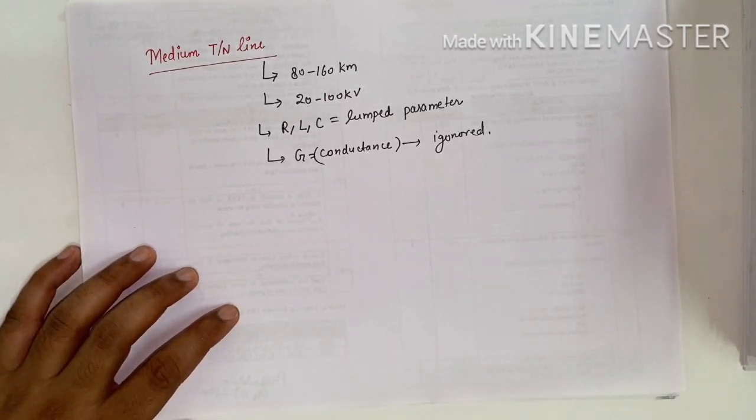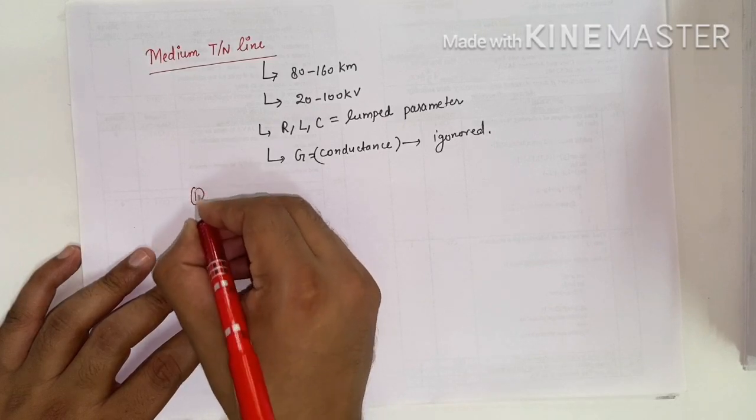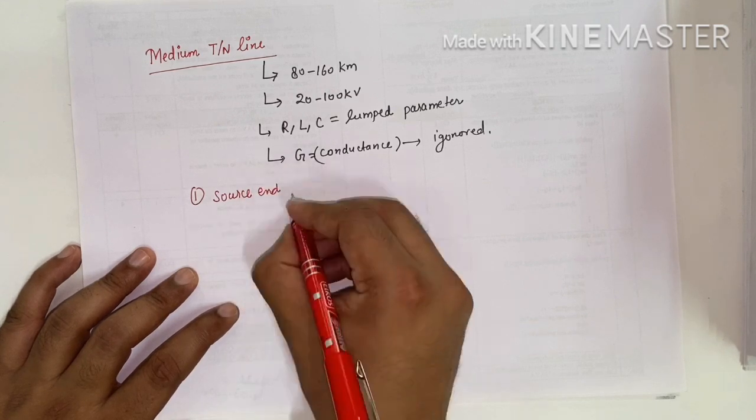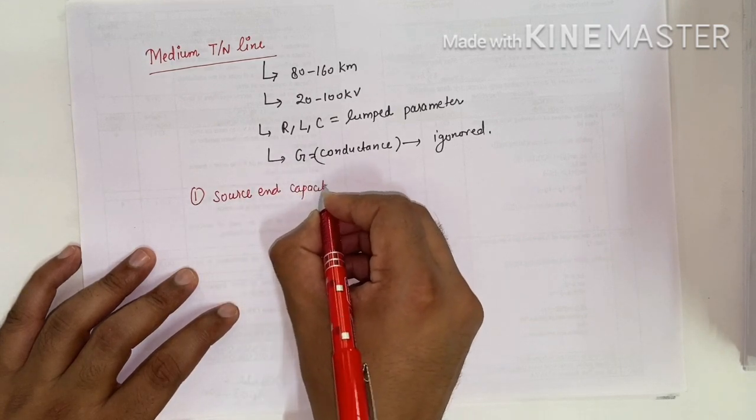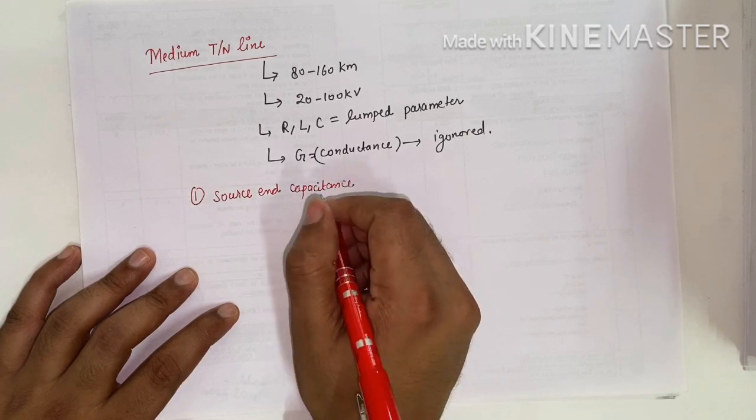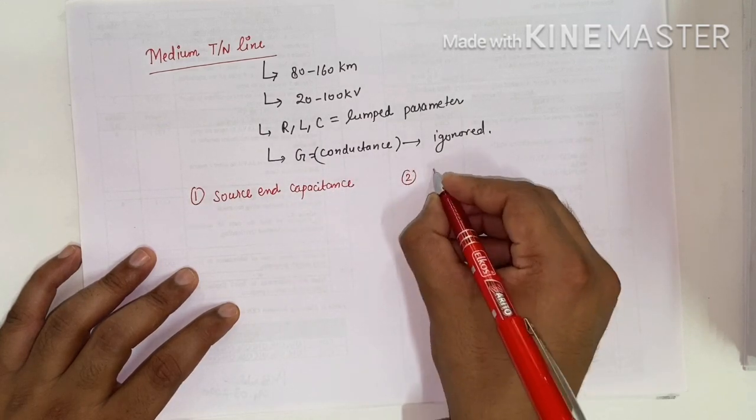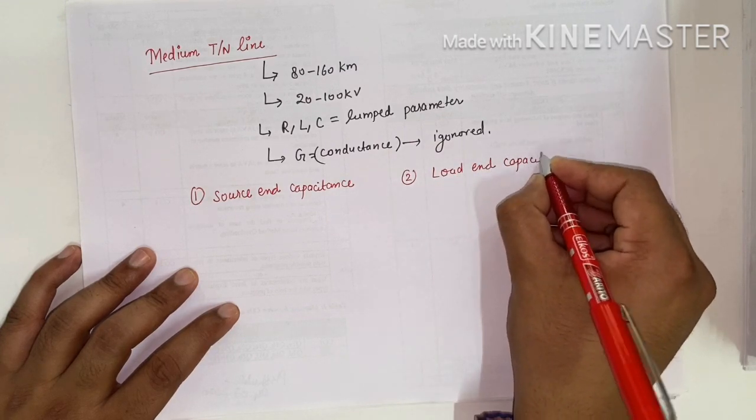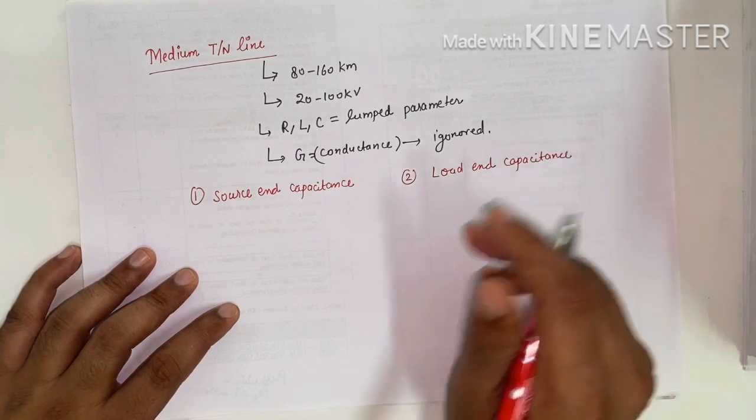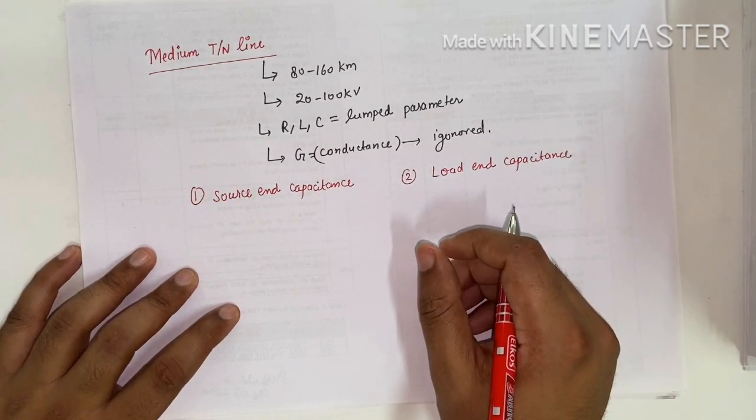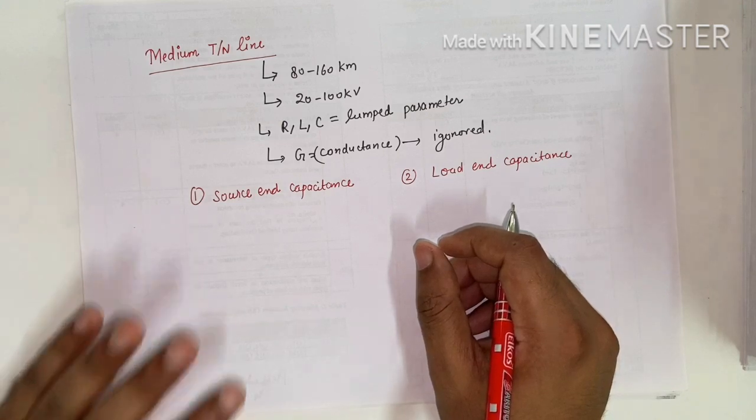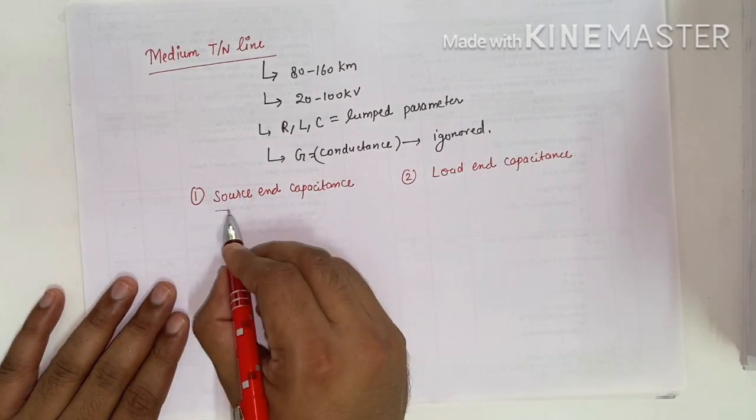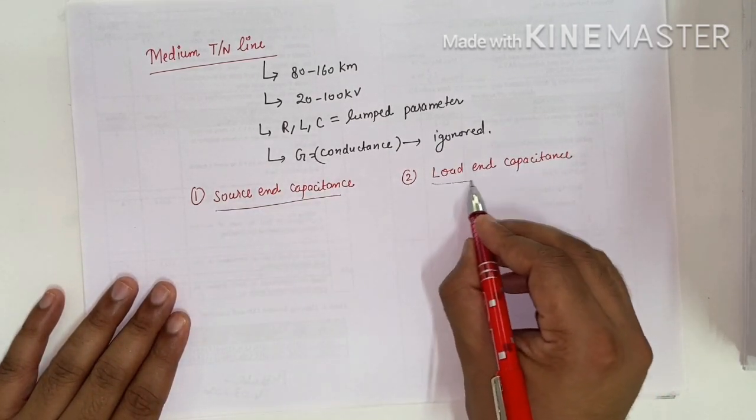Four equivalent diagrams. First is source end capacitance, second is load end capacitance, third is nominal T method, and fourth is nominal pi method. These are the four equivalent diagrams in the medium transmission line. First is source end capacitance, second is load end capacitance.